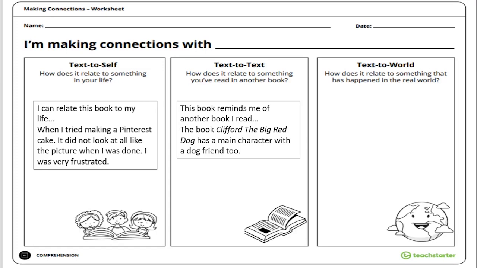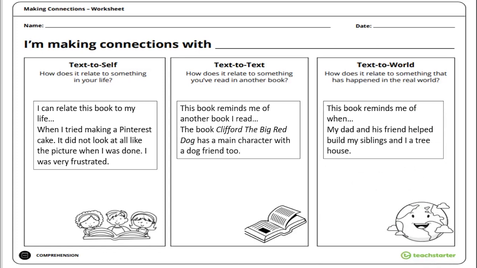Now let's look at text to world. How does it relate to something that has happened in the real world? For me, this book reminds me of a time when my dad and his friends helped build my siblings and I a treehouse.